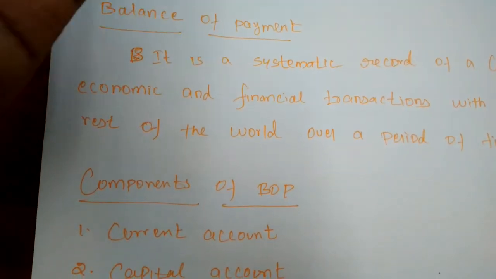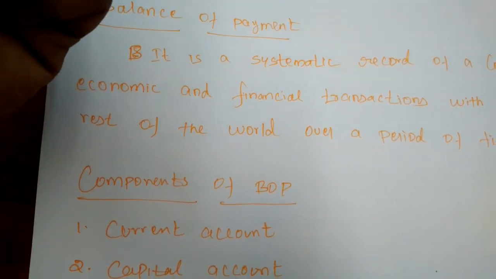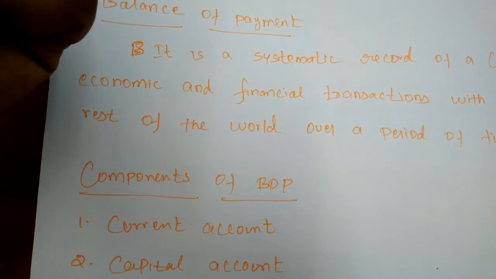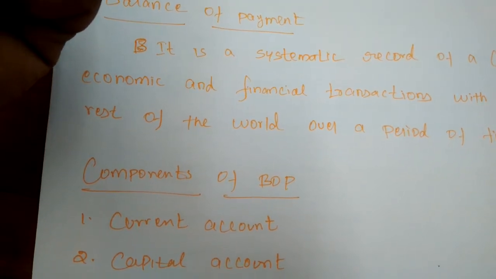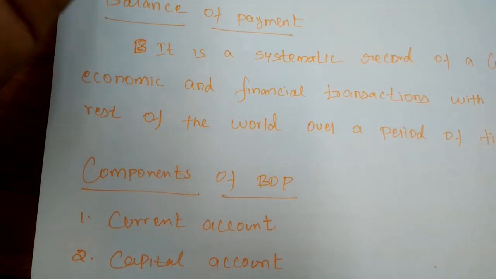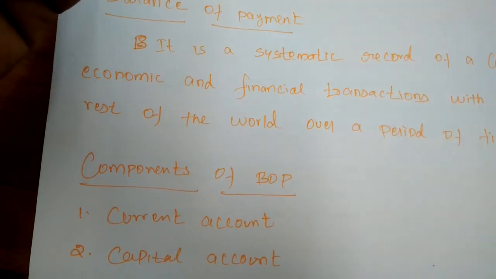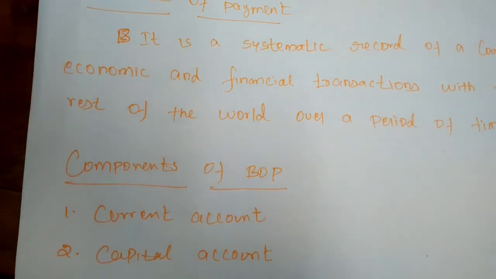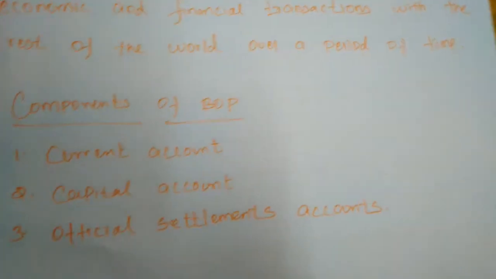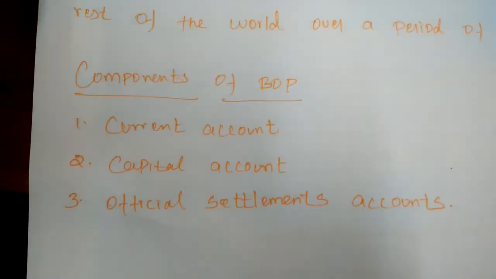Like that, if we are exporting commodities to other nations, we will receive foreign currencies, so it is considered a credit transaction. Like that, payments to foreign countries are debit transactions. When we are importing any commodities, we must pay foreign currencies. It is considered a debit transaction.